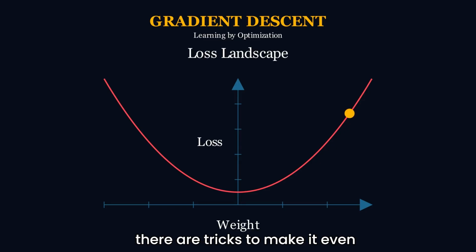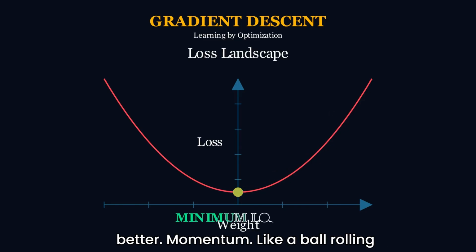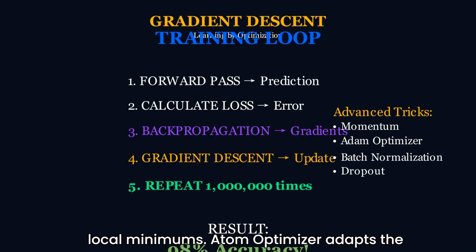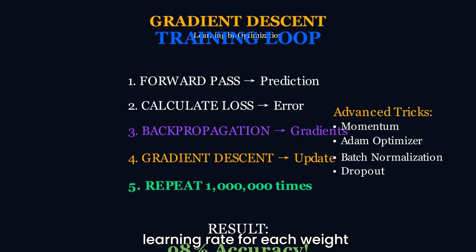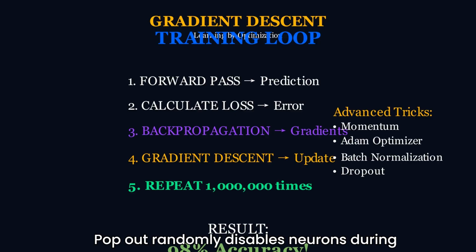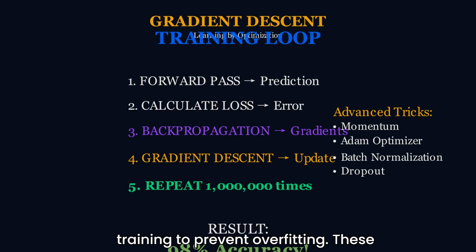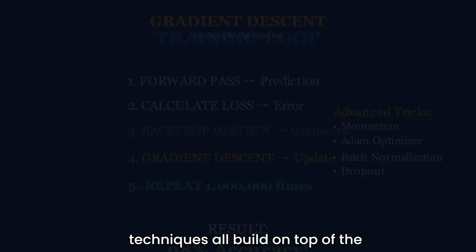But there are tricks to make it even better. Momentum. Like a ball rolling downhill, we add velocity to push through local minimums. Adam optimizer adapts the learning rate for each weight individually based on gradient history. Batch normalization normalizes activations to keep gradients flowing smoothly even in very deep networks. Dropout randomly disables neurons during training to prevent overfitting. These techniques all build on top of the fundamental algorithm, backpropagation.